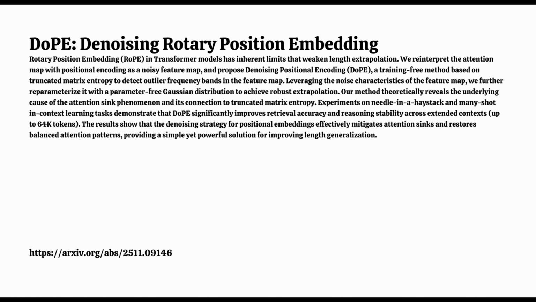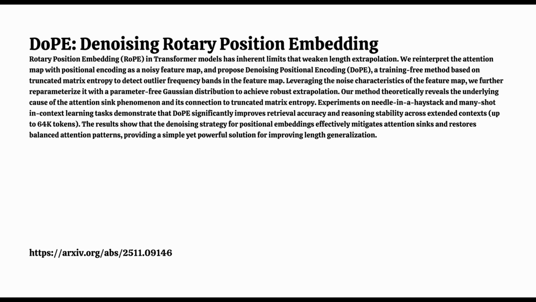Correct. That visual pattern is what's formally called the attention sink phenomenon. The model just gets stuck. It gives a massive amount of attention to the first few tokens, no matter what they are. So it's like reading a 64,000-word book, but only ever thinking about the first paragraph. That's a great way to put it. The theoretical reason is that over these huge new lengths, the low-frequency positional encodings align. They add up coherently, creating that massive norm spike, and the model just fixates on the start.